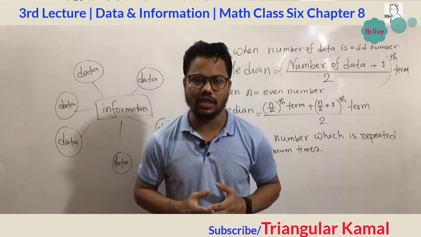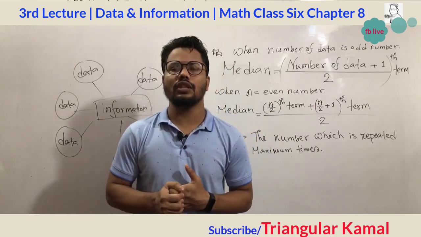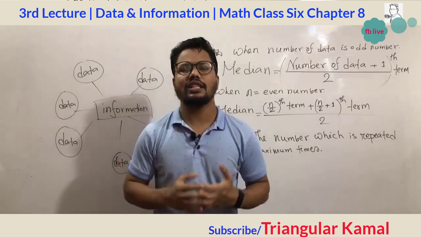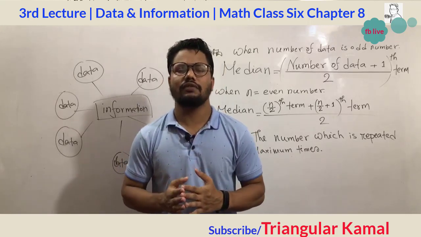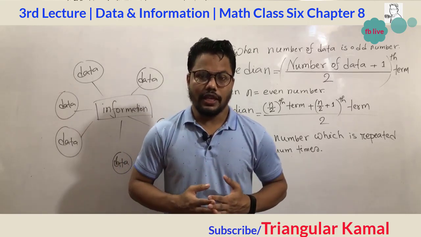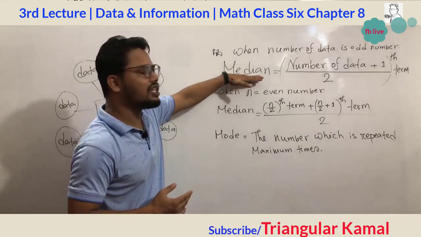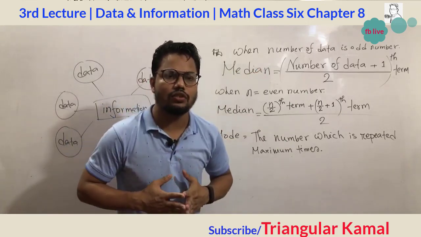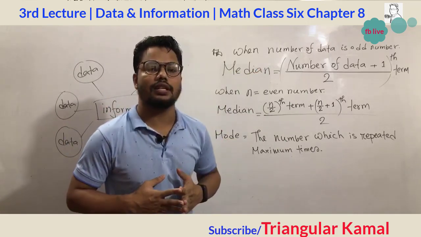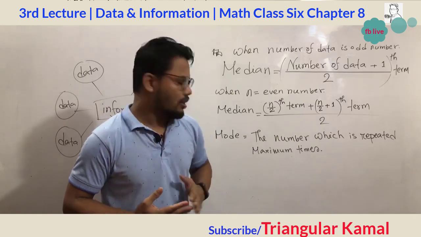As per your class standard, we used a formula: the sum of all data divided by the number of data. In today's class, we will show how to find the median and mode. Then after completing these two topics, we will start the graphical presentation of data and information.